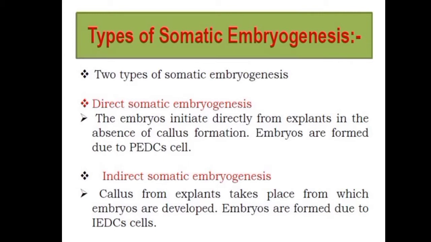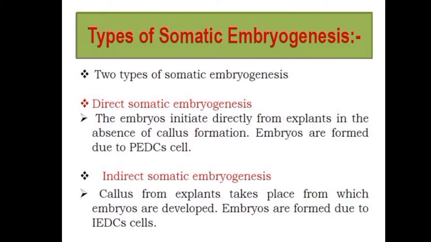The somatic embryos undergo callus induction, and on the callus formation the somatic embryos are formed. So the embryos are developed through cell proliferation, that means cell division or cell multiplication or cell increase, you can say. So that is callus formation also, you can say.